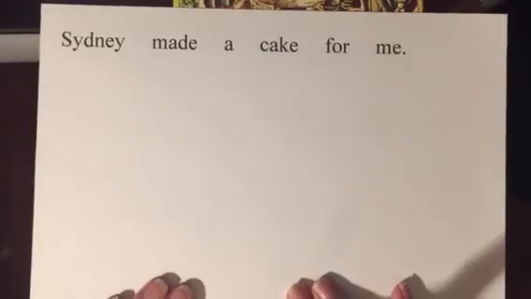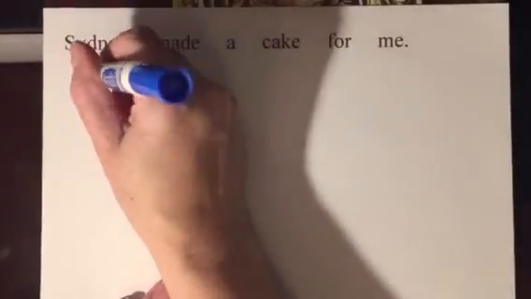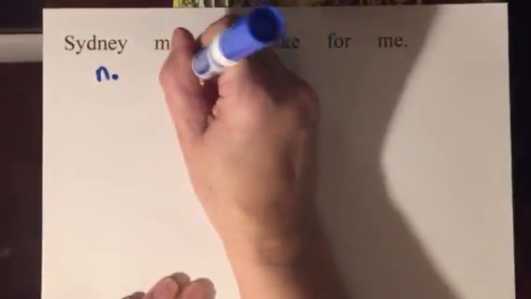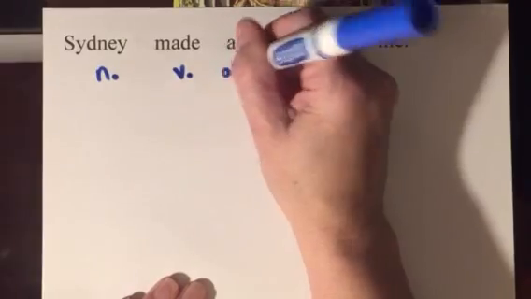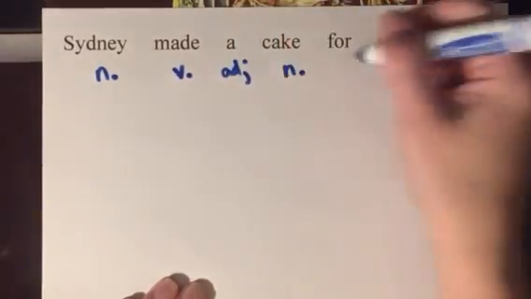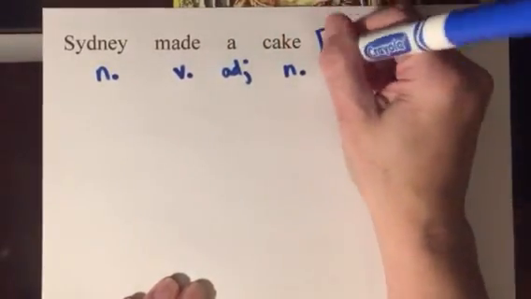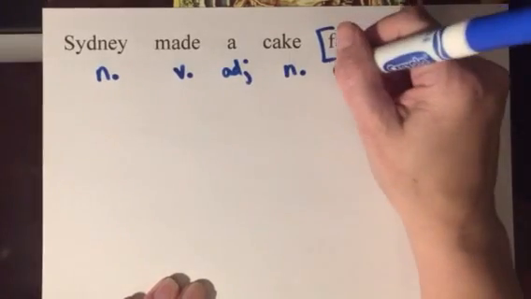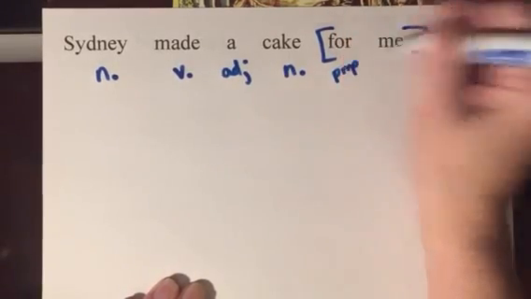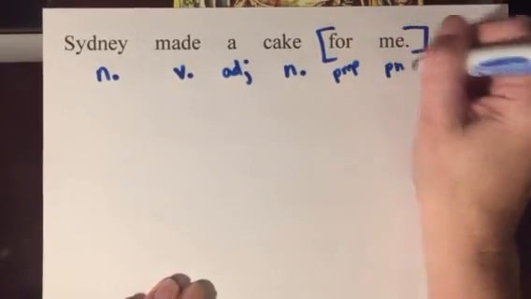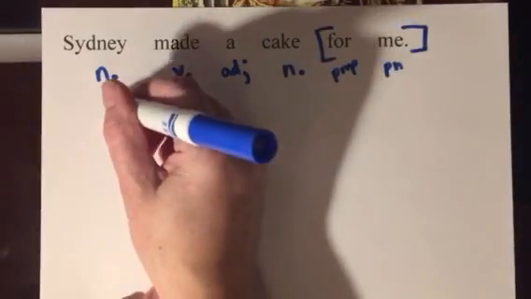All right, so let's do a couple more examples. Sydney made a cake for me. How nice of Sydney. Sydney is a noun. Made is a verb. A is an adjective. Cake, noun. For me, I'm going to do it right now. I'm going to bracket that prepositional phrase. Prep. Me is a pronoun. Then we're going to do the second level.